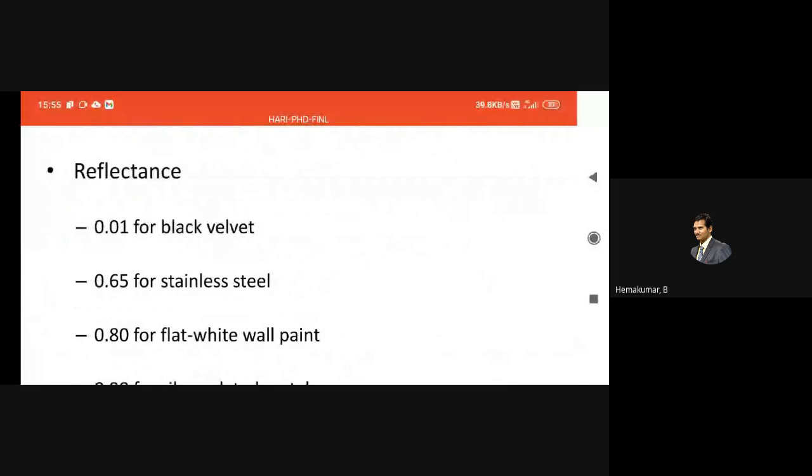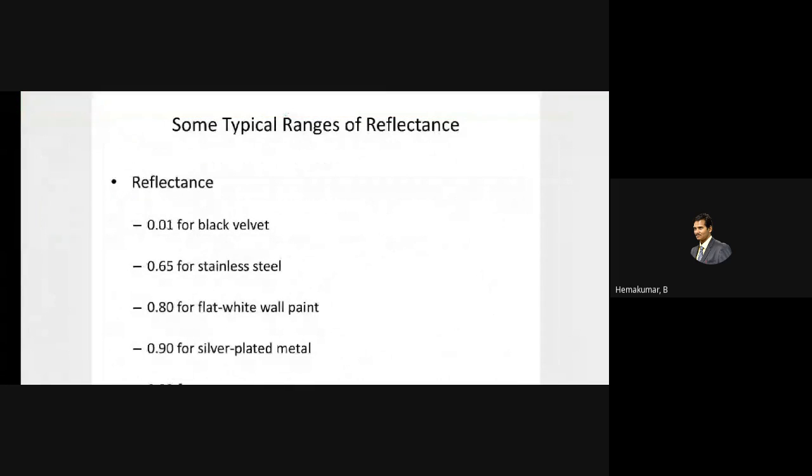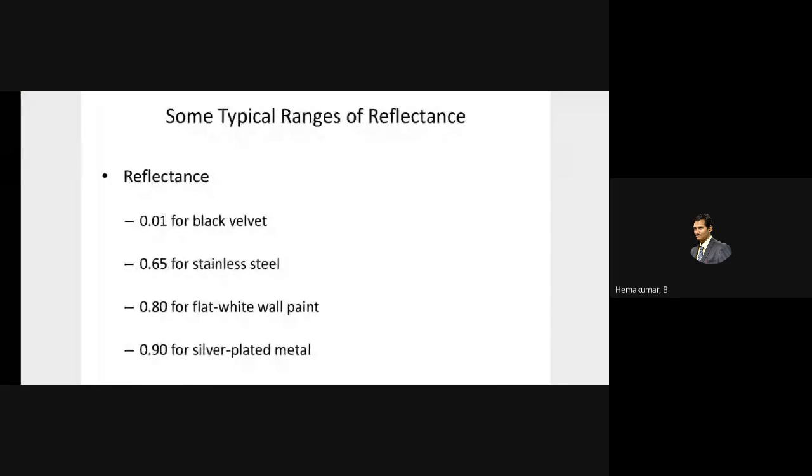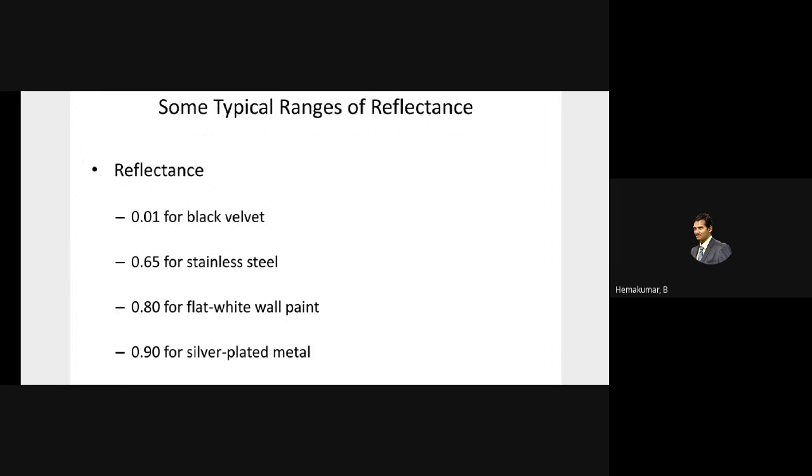So these are all the different reflectance ranges for different objects. You can see black velvet, it's a bad reflector. It has a value of 0.01 on the scale of 0 to 1, and stainless steel has 0.65, and a silver plated metal with good reflectivity has a reflectance of 0.9. So these are some examples.